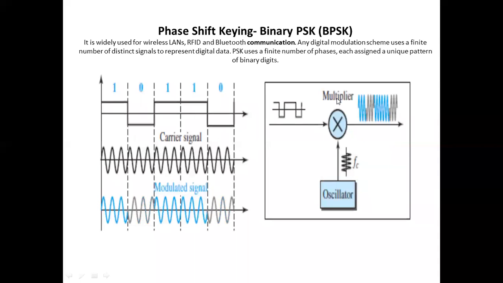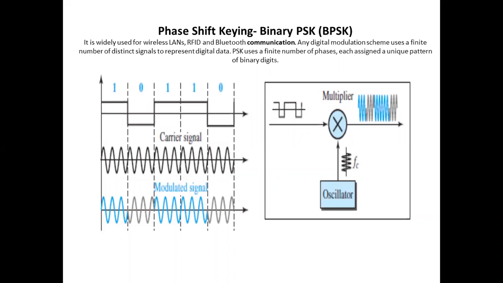The third one is phase shift keying, also called binary phase shift keying. Here the phase of the signal is getting changed. Such signals are used in wireless media, in wireless communication like radio frequency identification, RFID, and Bluetooth communication.